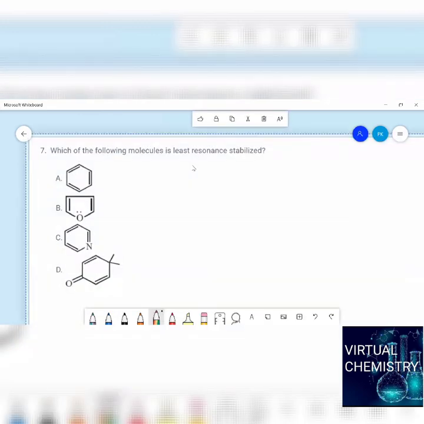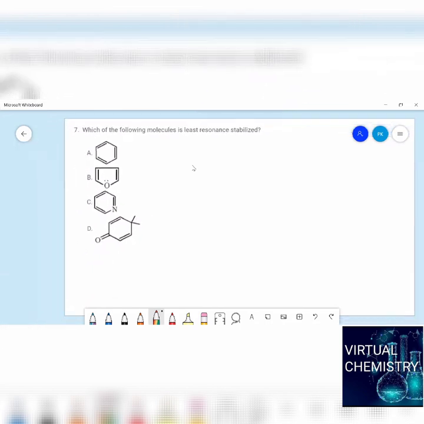So, which of the following molecules is least resonance stabilized? Okay, you know the resonance stability. Why are aromatic compounds highly stabilized? Because they have resonance structures. Here also, if you see, this is an aromatic compound. So, aromatic compounds have resonance stability. So, this is aromatic. And here it is also an aromatic compound.